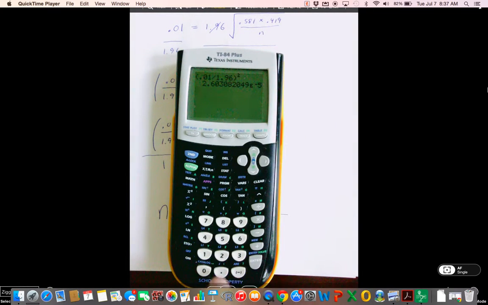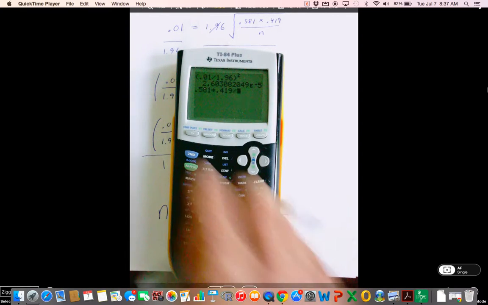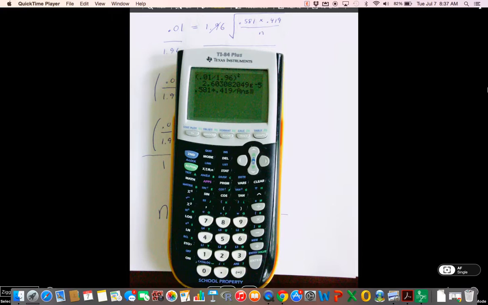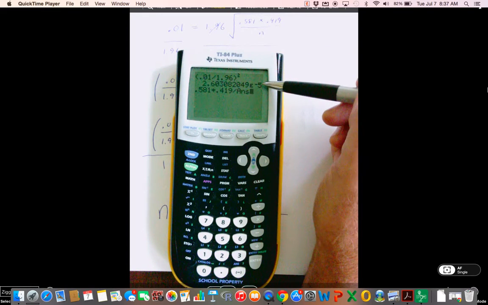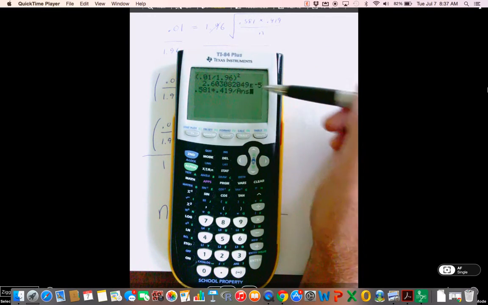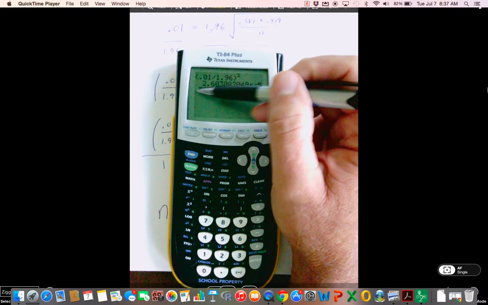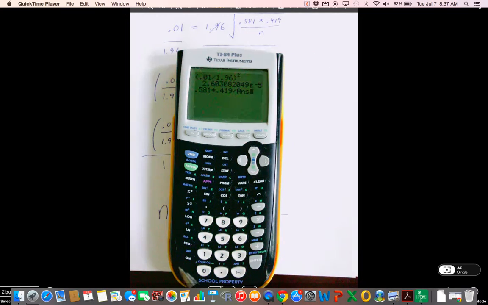So I want to take 0.581 times 0.419 divided by the answer. Guys, this answer key is right here, ANS. That tells me anytime I can take the answer from the previous line and bring it into the next line, so I don't lose any estimating power here. I use the entire decimal. This -5 says I need to move the decimal place 5 places to the left.